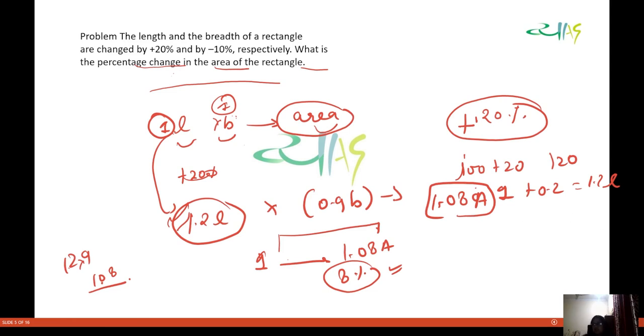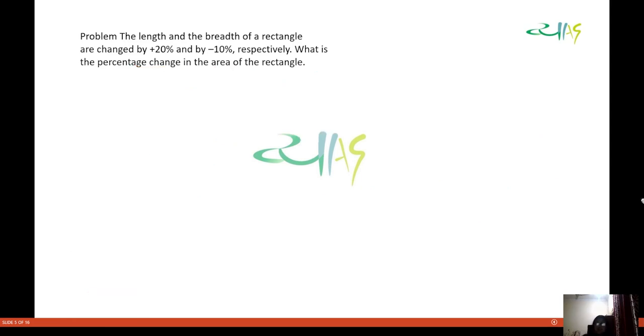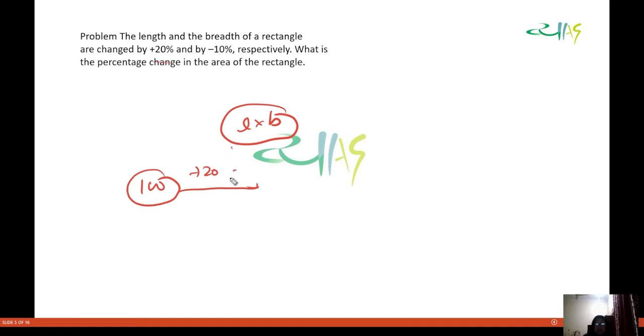Now there is another method of doing this. How you can do this? See, it is saying the length and breadth of the rectangle are changed, because this is in the product format. So I'll keep this 100 here. Let us say that earlier the area was 100. Then it increased by 20% because of length, so this becomes 120.